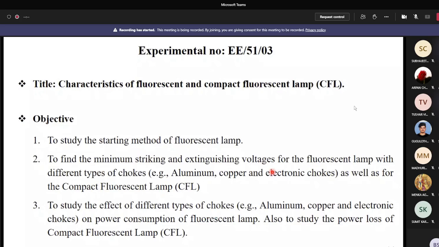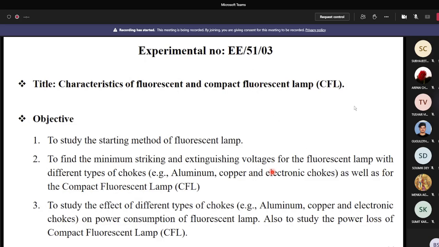Do you understand me or not? Starting voltage means suppose you increase the voltage. When you increase the voltage, at a certain voltage the lamp glows. That is called the starting voltage. And when the bulb is already in operating condition, and there is a low voltage or a drop in voltage, at a certain voltage the lamp glows off. It is already glowing, but at some voltage it glows off. That is called the extinguishing voltage.